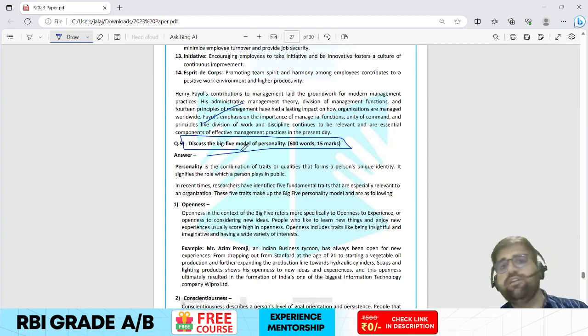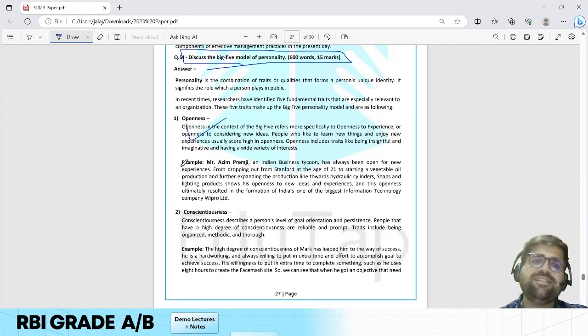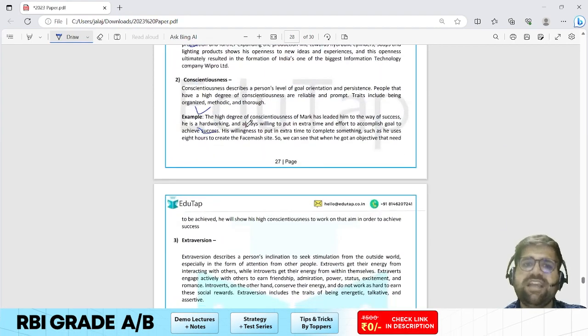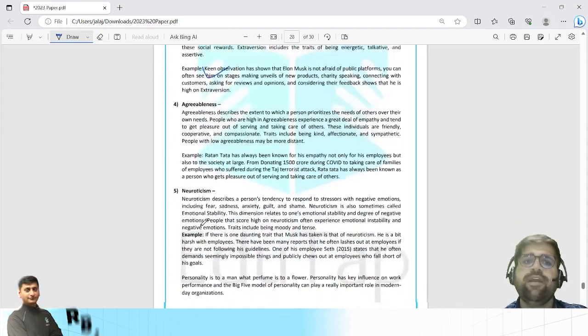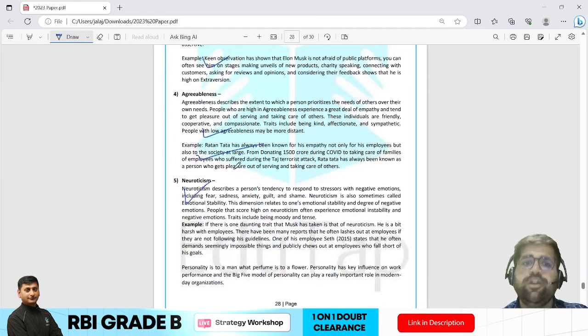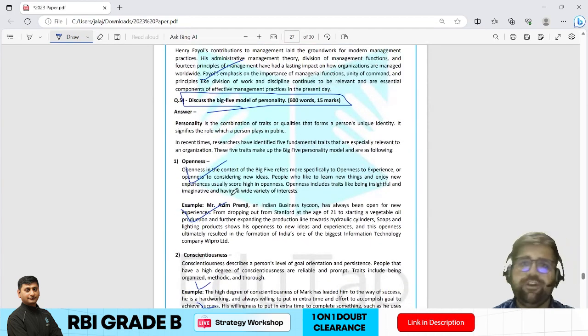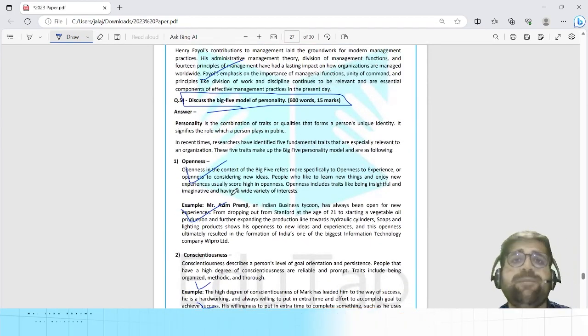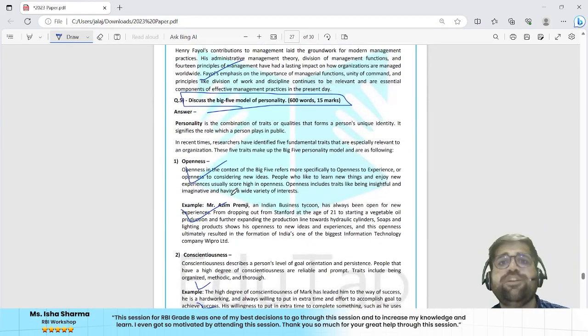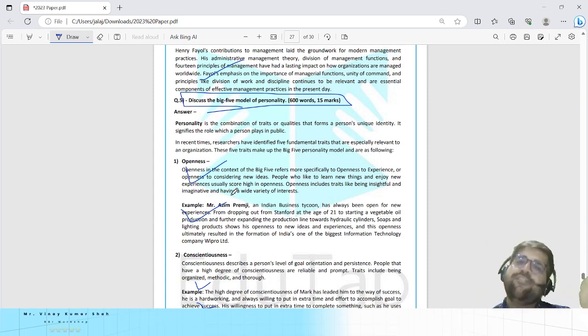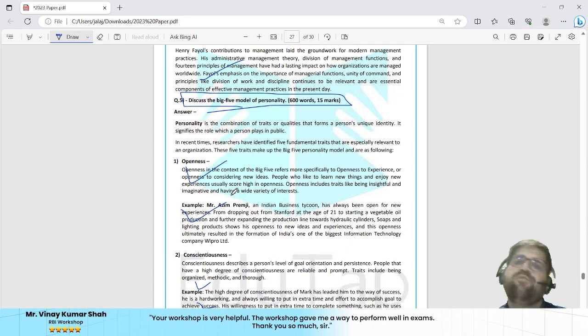The same question. Okay, so again, openness example, consciousness example, extraversion example, agreeableness example, neuroticism example. This is the way which is a model answer which has been given to you. But remember, first you have to define personality, then come to the ocean model. It should not be like that you are starting with the ocean model directly. First, have the courtesy to define what is personality.